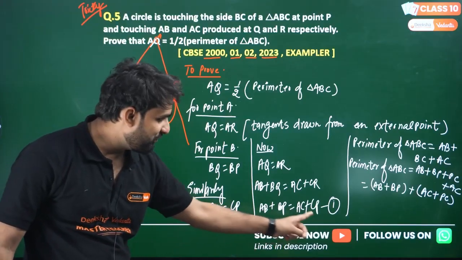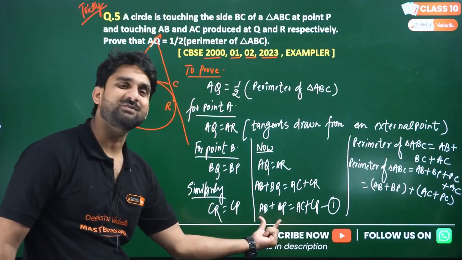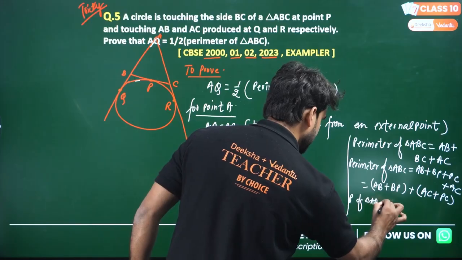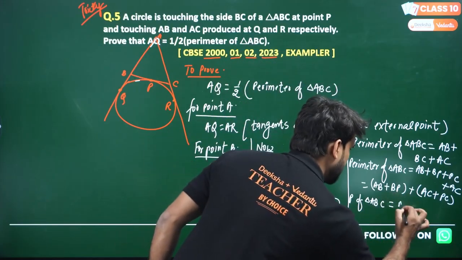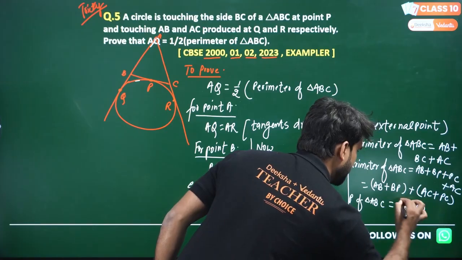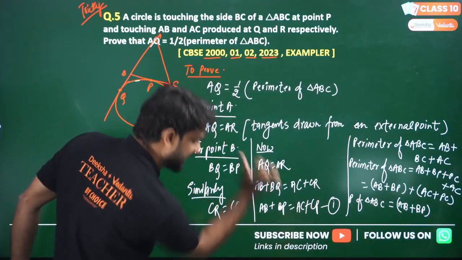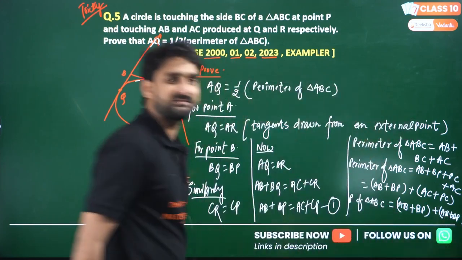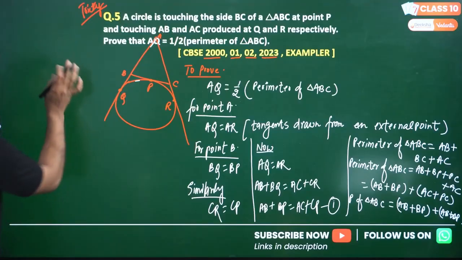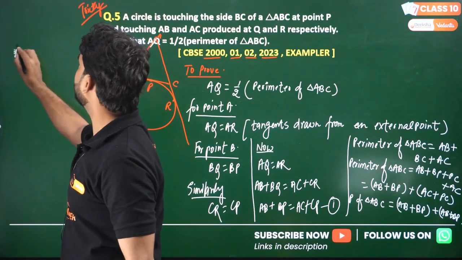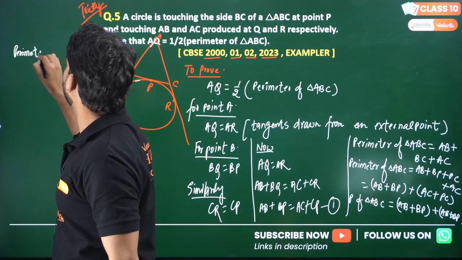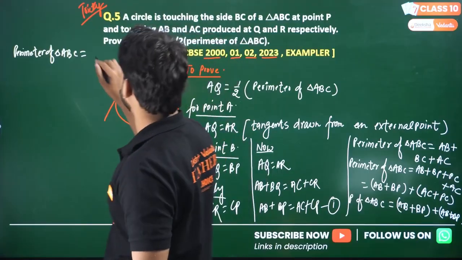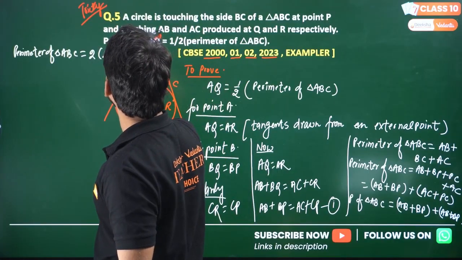Okay, and if they both are equal to each other, so this bracket can be replaced by this one. So perimeter P of triangle ABC is equal to AB plus BP, plus AC, which is again AB plus BP, plus AB plus BP. I need space, so I'm writing here. So perimeter of triangle ABC will become twice of this bracket, 2 into AB plus what?